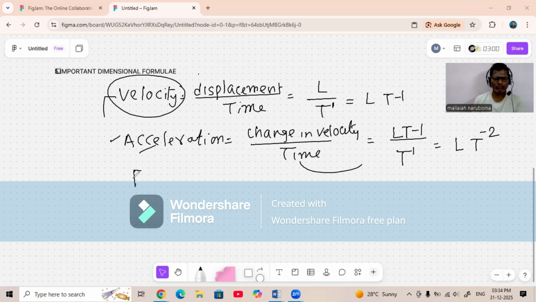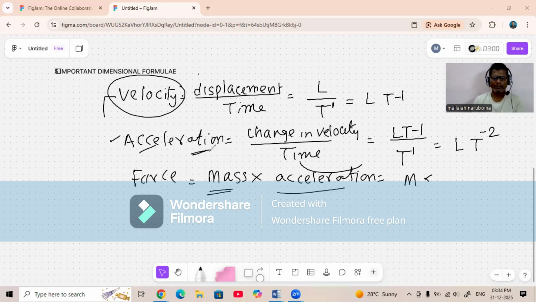Next, force. We know force is equal to the product of mass and acceleration. So mass into acceleration. The dimensional formula for mass is M. Then acceleration, we derived the dimensional formula as L T power minus 2. We write here L T power minus 2. So finally M L T power minus 2 is the dimensional formula for force.